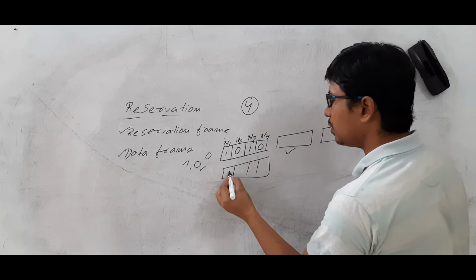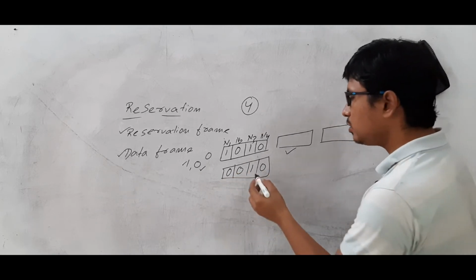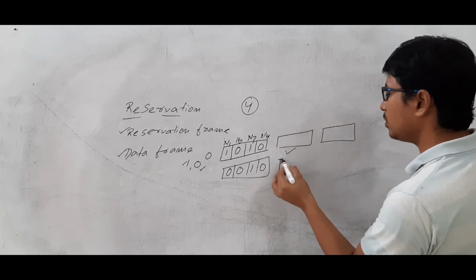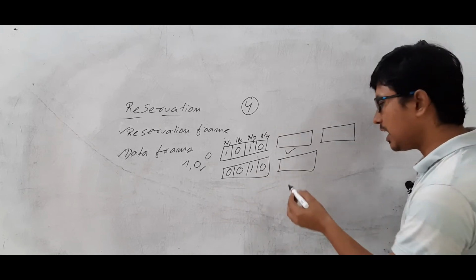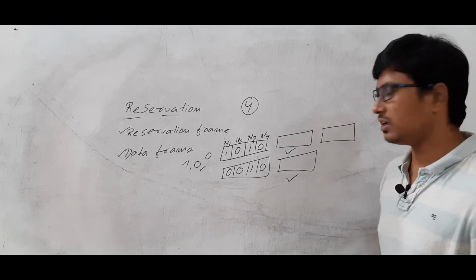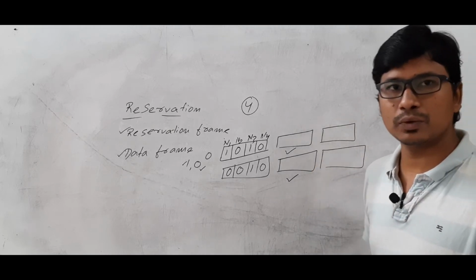Let's take that now it is 0 0 1 0. Now only node 3 wants to transfer data. Then what will happen? Node 3 will get the data frame and it will transfer its data. Once node 3 finishes its data, the reservation frame will come again. Okay, are you able to understand?